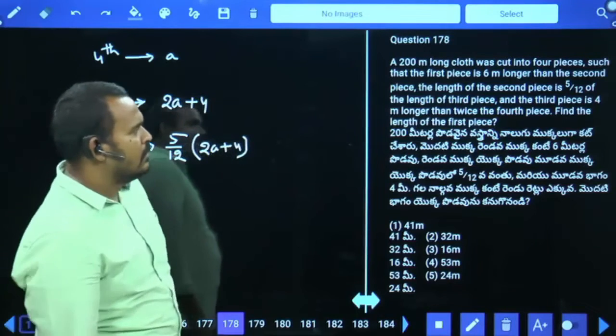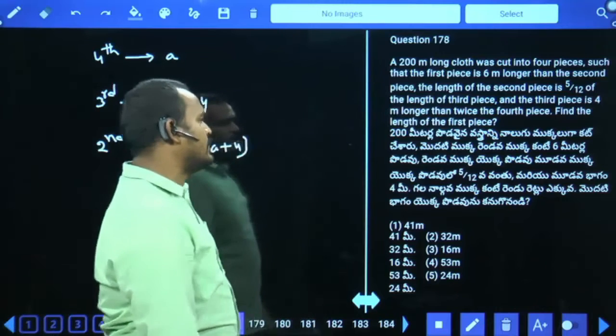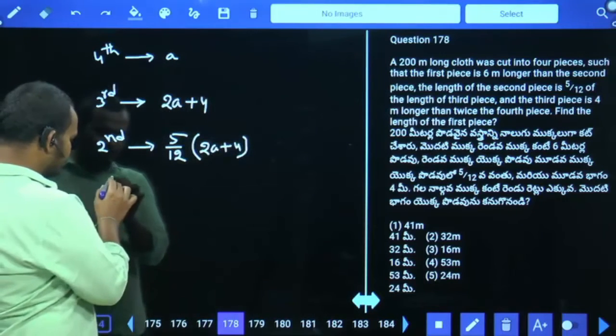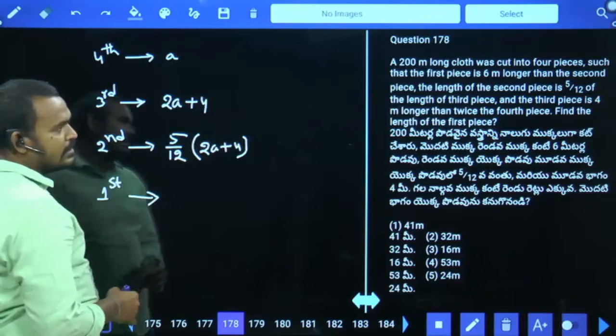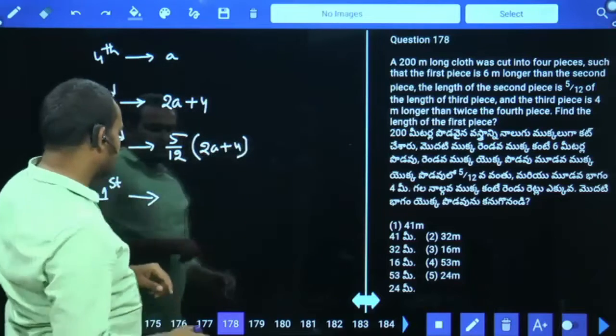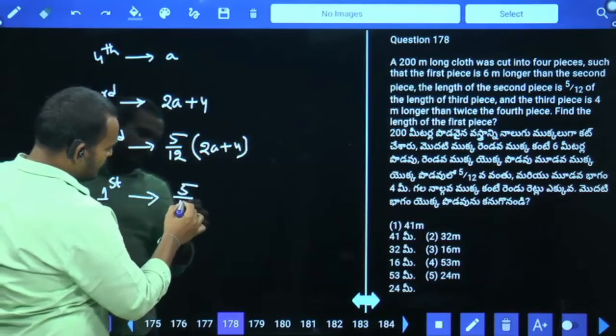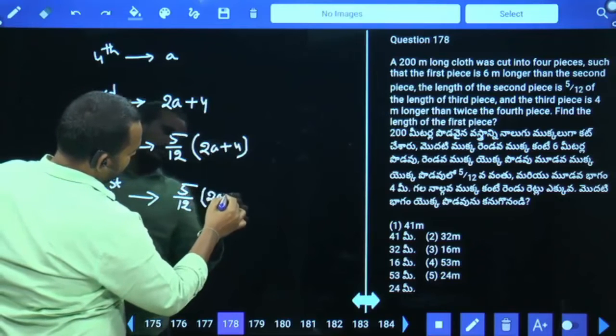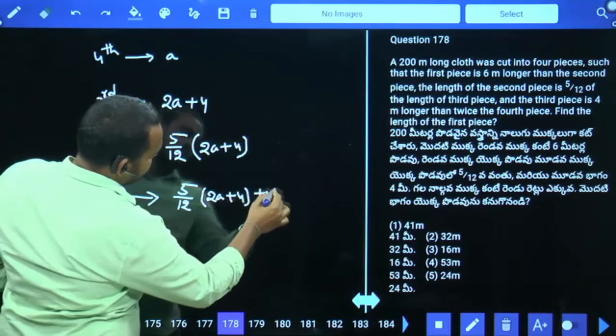Next, the first piece is 6 meters longer than the second piece, so 5 by 12 of 2A plus 4, plus 6.